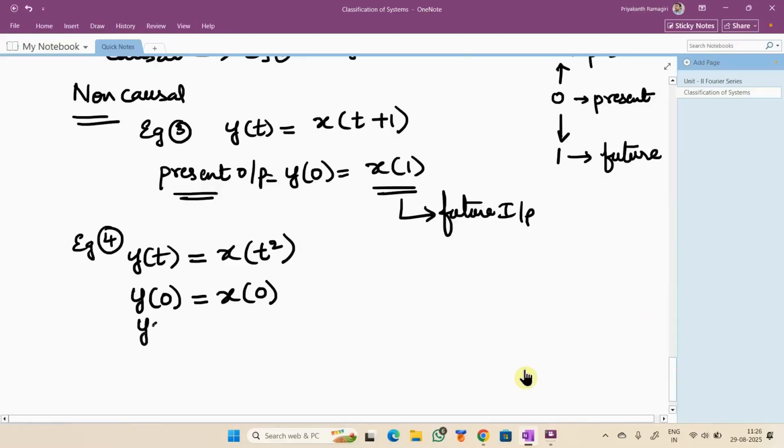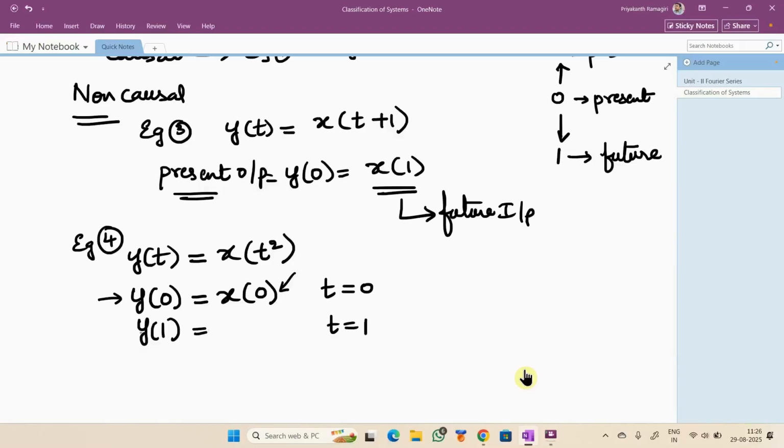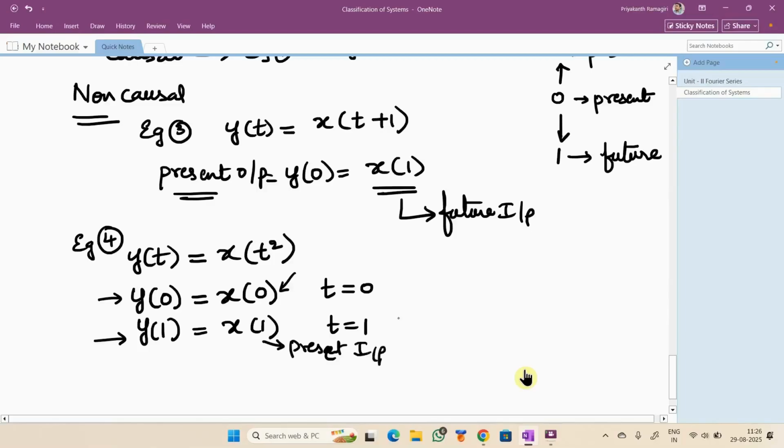Can I prove it? So you have checked it for y of 0. It is x of 0. So I have started my timer. And I have started finding the present output at every timer instant for every 1 second. Immediately after the timer started, I calculated the output as y of 0, and it is depending on the present input at that time. Next, at t equal to 1, after 1 second, I again calculated the present output y of 1. Then it was depending on x of 1. This is also the present input at time t equal to 1.